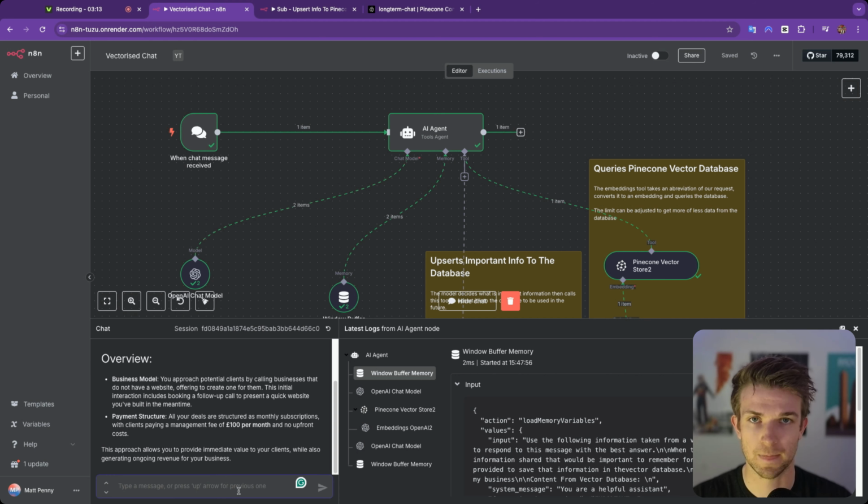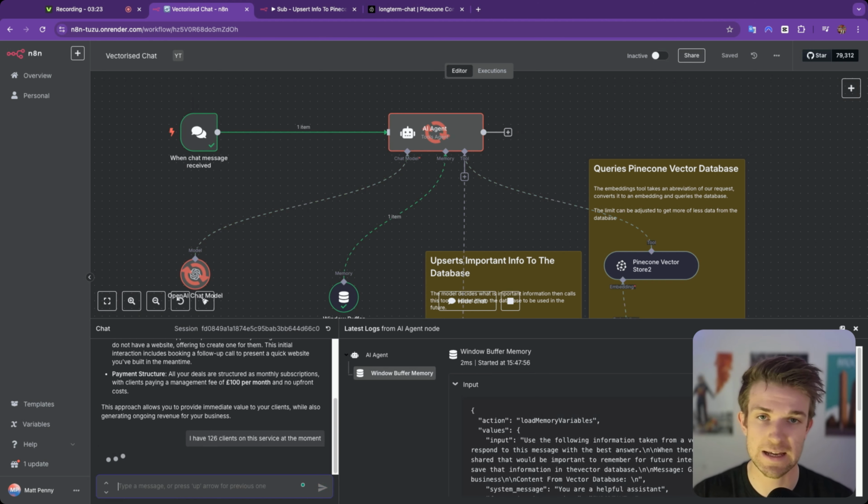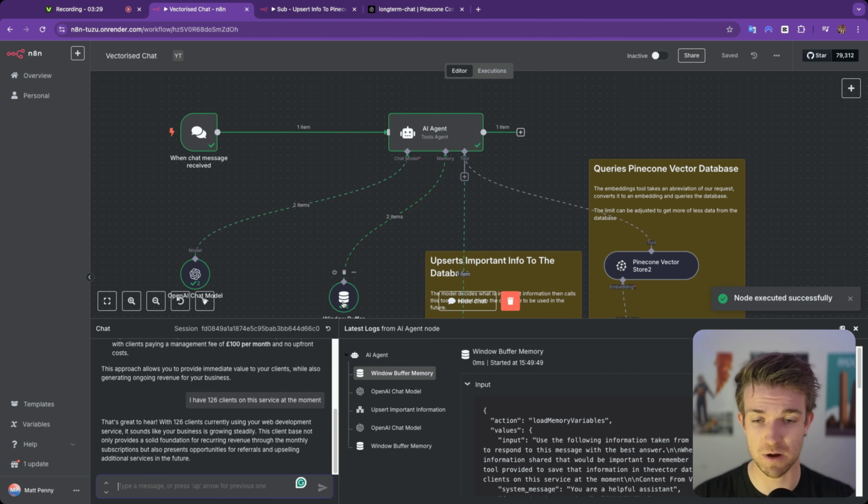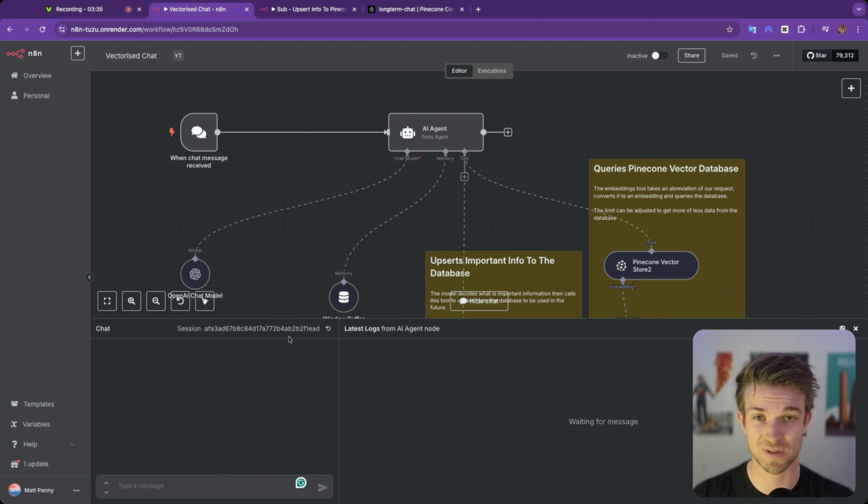Okay, so we're going to tell it, I have 126 clients on this service at the moment. Now it's going to take that and it's going to upsert it into our vector database so we can use it later, and it's going to remember this not just within the window buffer memory, which we'll talk about in a second, but actually within the vector database. So what I'm going to do is I'm going to reload this chat, so it's going to forget everything that we talked about before, and I'm going to ask it,